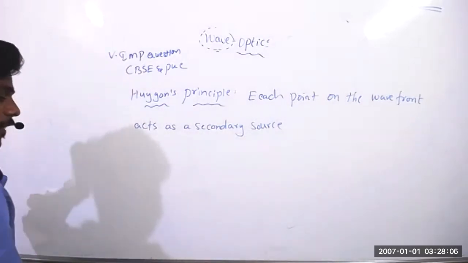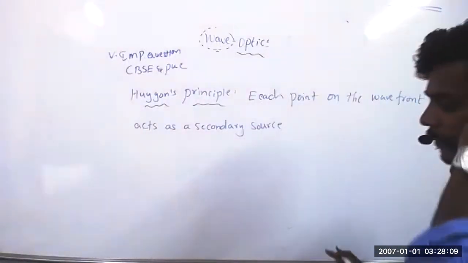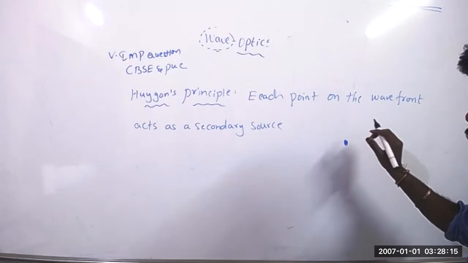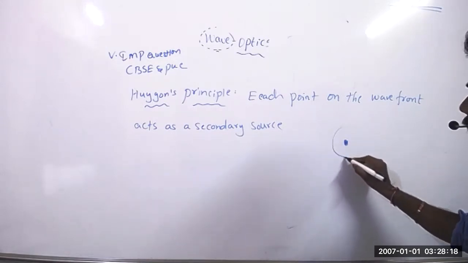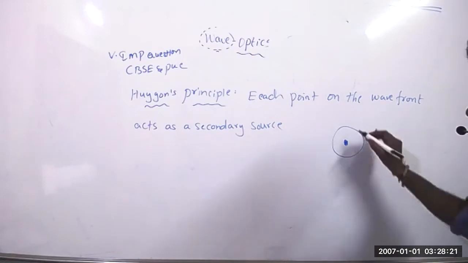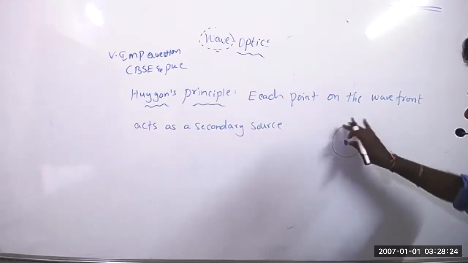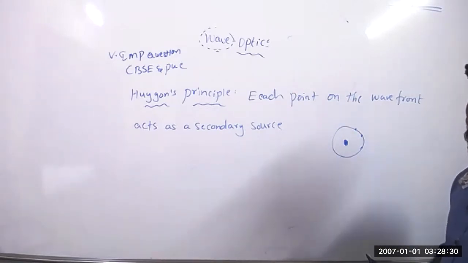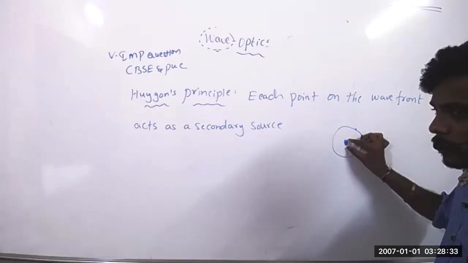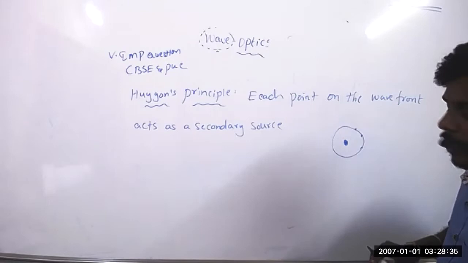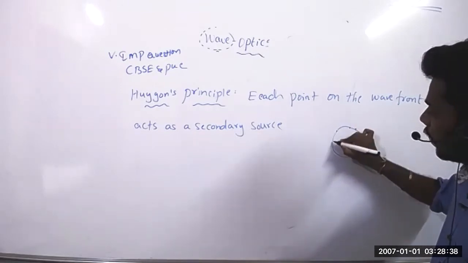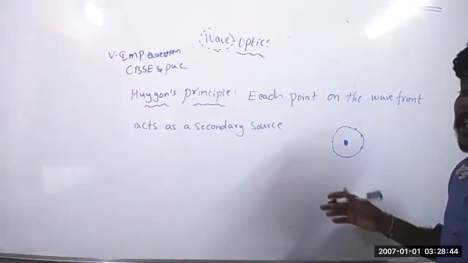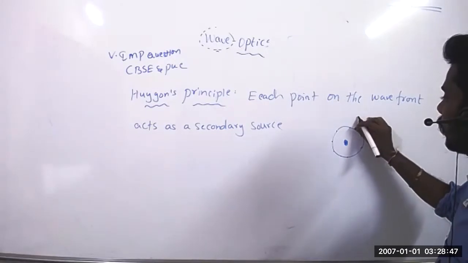Each point on the wavefront. Just listen. Water is at rest. I have thrown a stone. Once I throw a stone into the water, it will develop a wave. Now each point on the wavefront, which wavefront? Spherical wavefront. Why is it a spherical wavefront? Because the source is a point source. So due to the point source, a spherical wave developed. On the spherical wave, wherever you take a point, each and every point on the wavefront acts as a secondary source. Means from here we have to draw one tangent.